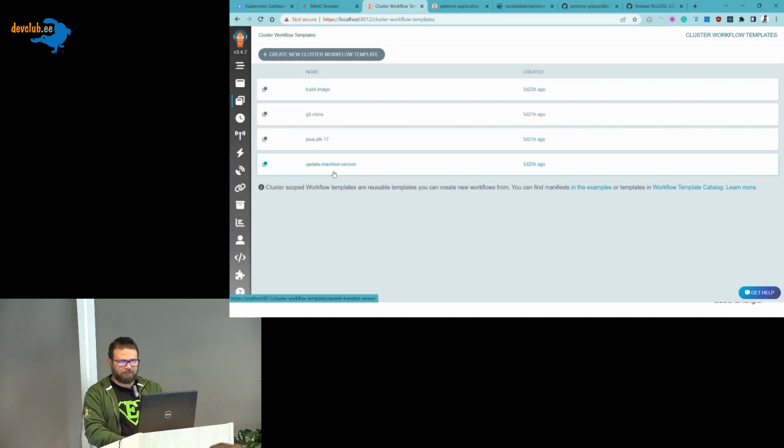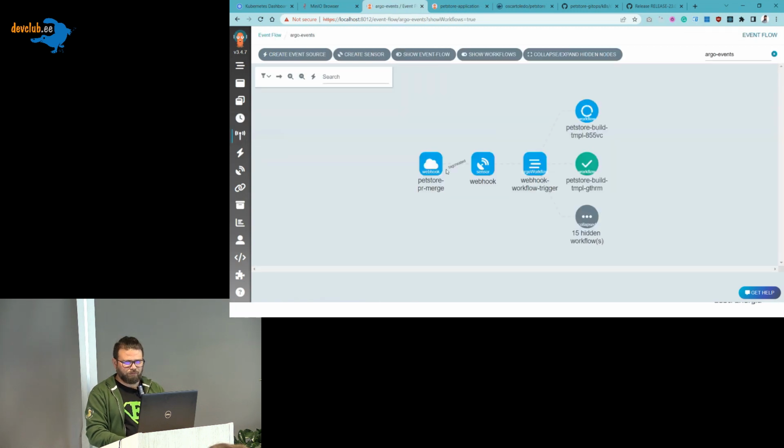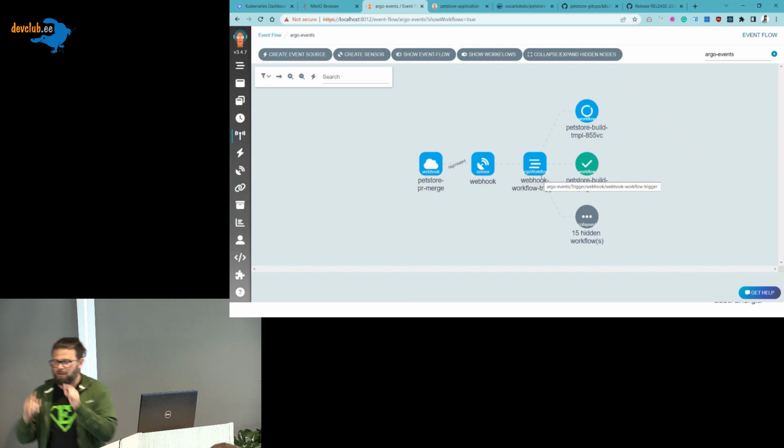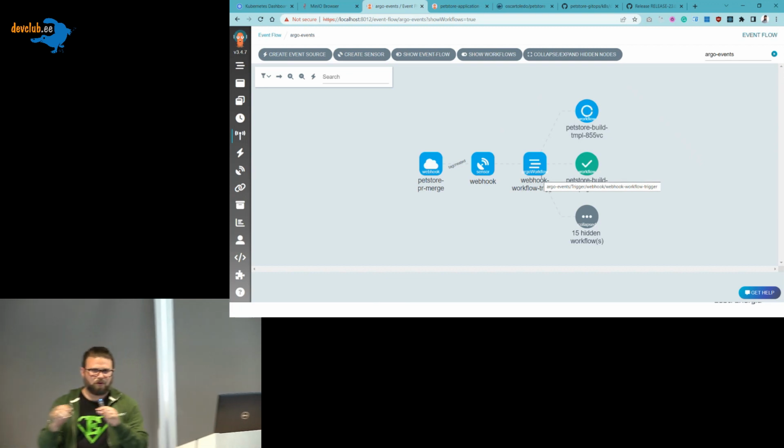We created all these templates, and you can reuse them. We created an event flow, and you will see that we have a pet store merge that is triggered by the webhook. This will trigger this Argo Workflow, and we can see all the workflows that were actually triggered by that.